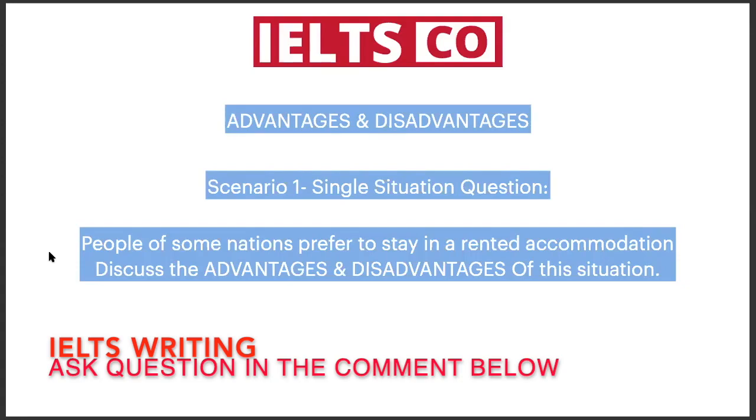Now, here we have to mention both the advantage and the disadvantage of this situation, which means people staying in a rented accommodation have disadvantages as well as advantages.